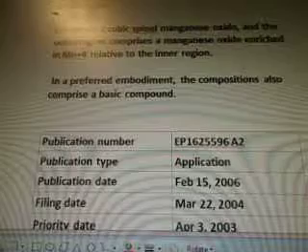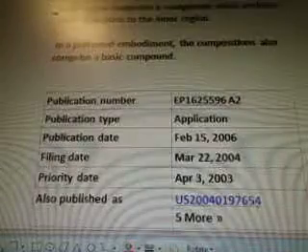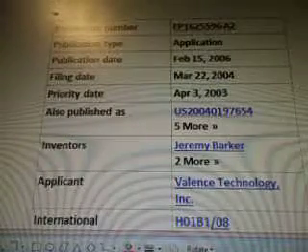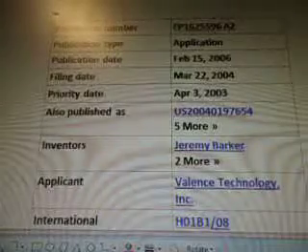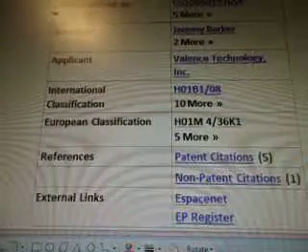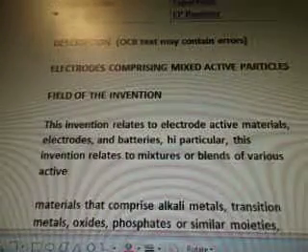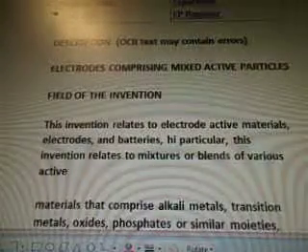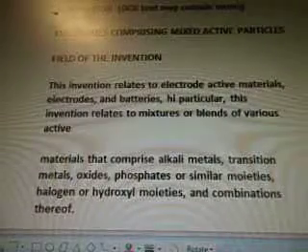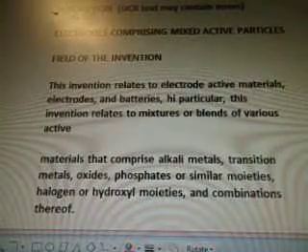In a preferred embodiment, the compositions also comprise a basic compound. So this went out 2006. It was published. Description: electrodes comprising mixed active particles. Field of the invention. This invention relates to electrode active materials, electrodes, and batteries.